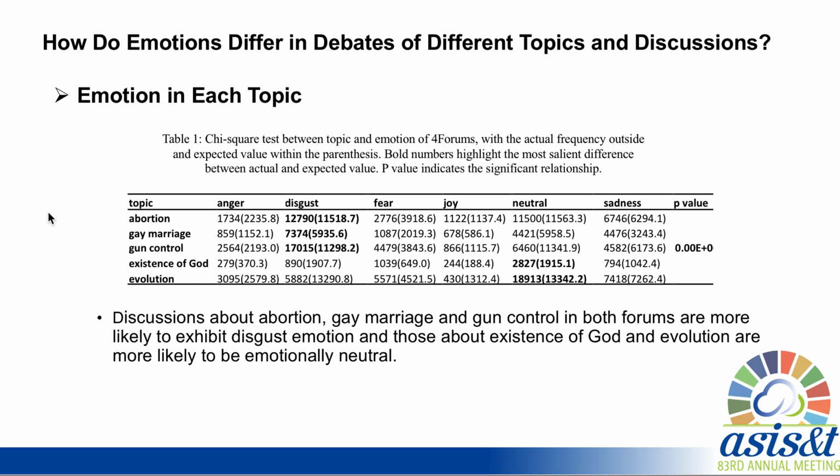We conduct a chi-square test between topic and emotions in these two forums. The results show that the discussions about abortion, gay marriage, and gun control in both forums are more likely to exacerbate disgust emotions, and those about the existence of God and evolution are more likely to be emotionally neutral.